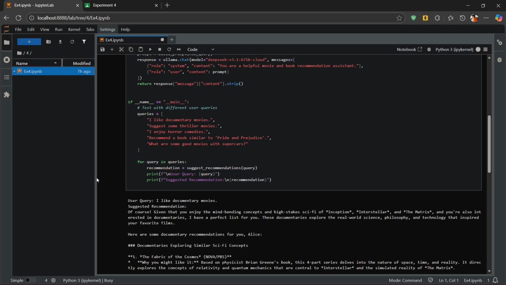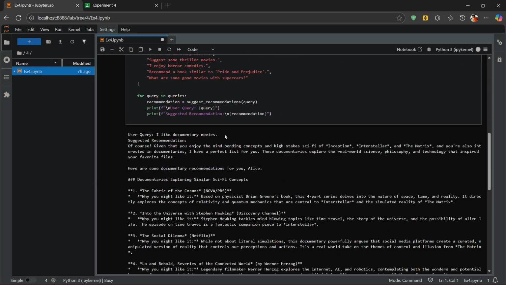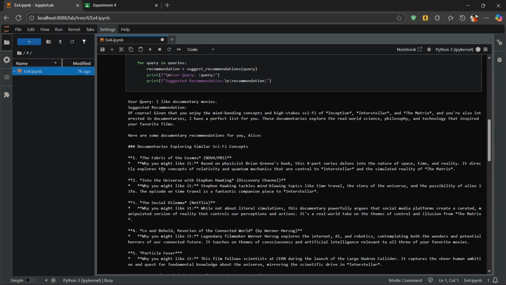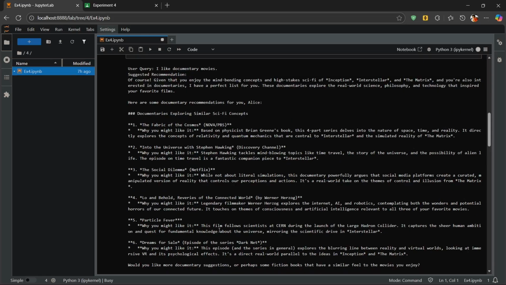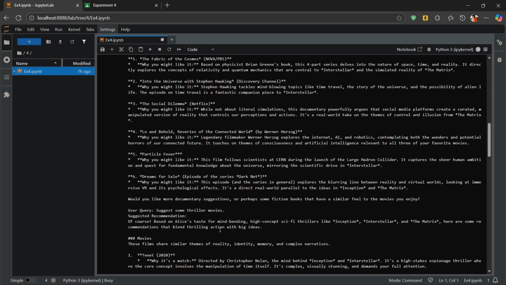So you can see how it responds back. User query: I like documentary movies. It gives the suggested recommendations, based on the concept of Inception, Interstellar, The Matrix, and since I was interested in documentaries, a list for you: The Fabric of the Cosmos, Into the Universe with Stephen Hawking, which is actually a good one, and The Social Dilemma. So it basically went through the prompt I gave.